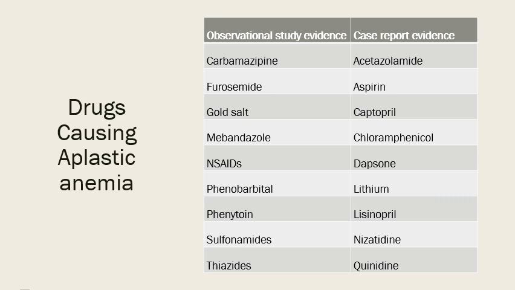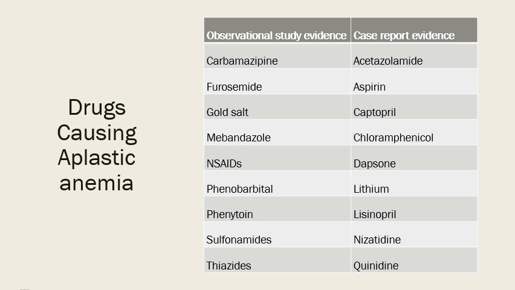Here, this table lists the different drugs that are causing aplastic anemia. There are two types of evidence given here. Number one is the observational study evidence, where this adverse effect of the drug causing aplastic anemia has been observed in a number of patients, while the second column shows the case report evidence, in which the adverse effects of the drugs are shown in a few patients.